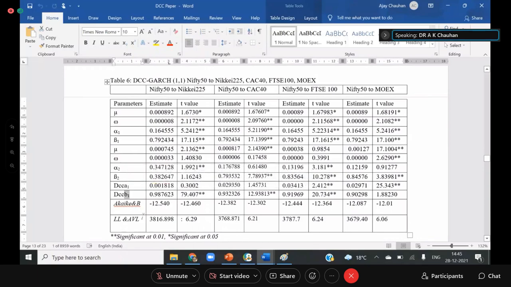For example, if some news comes, that news affects the US market. Now we want to check how much that news is also influencing the Indian market. This is called news spillover. Similarly, the second kind of spillover is known as persistent spillover. If the US market is highly volatile not because of any news but because of persistence, how that volatility is also causing volatility in India. That is called persistent spillover. We calculate both, and we found that the persistence volatility is higher as compared to news volatility.